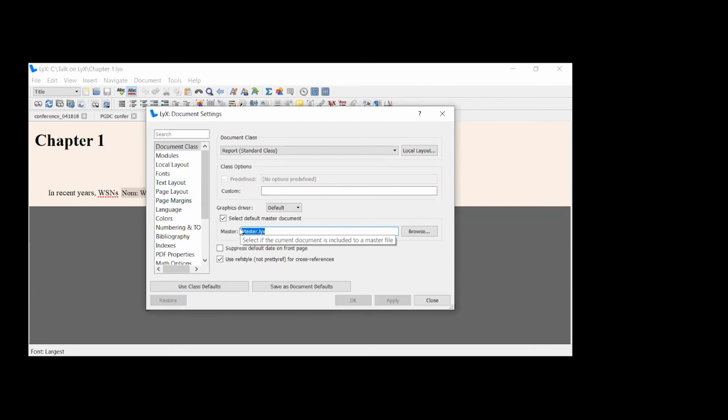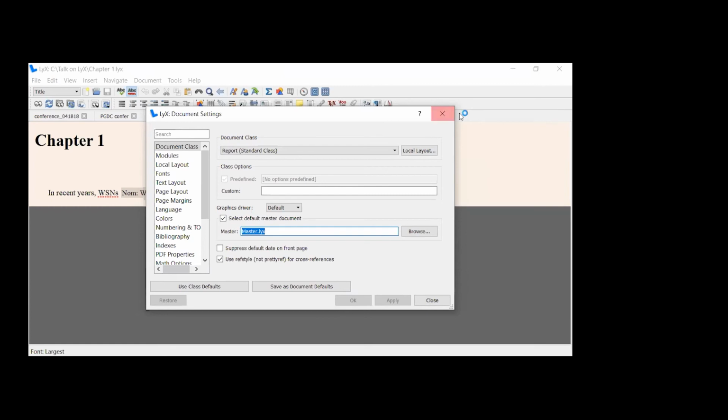Now you want to make sure that chapter 1 will take all the settings of your master file. You have to set the master of that particular file as master.lyx. So what will happen? Your chapter 1 and chapter 2 will come to the format given to your master file: all the font settings, all the spacing, all the figure captions, whatever formatting you have set for your master file will be given to the chapters if you make this master file for the child document. So this is the purpose of selecting the default master document in the chapter file.